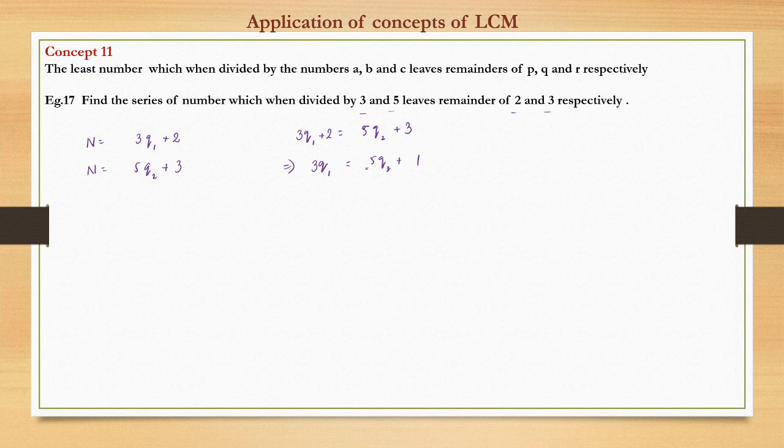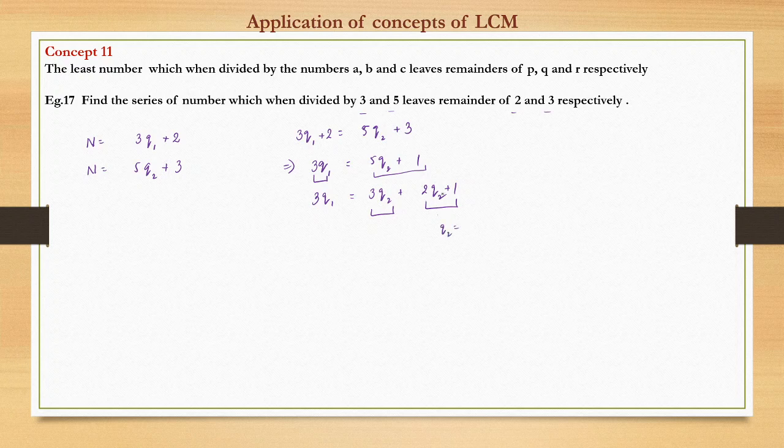So this is the approach we take. Now 3q1 we get as 5q2 plus 1. This we can write as 3q2 plus 2q2 plus 1. Why did I break it this way? Because the left hand side is a multiple of 3, we know, right? So the right hand side should also be a multiple of 3. Now we can break the right hand side into two parts. The first part is a multiple of 3, so the second part also should be a multiple of 3, so that the RHS is a multiple of 3, because the LHS is also a multiple of 3. So for this to be a multiple of 3, what is the smallest q2?